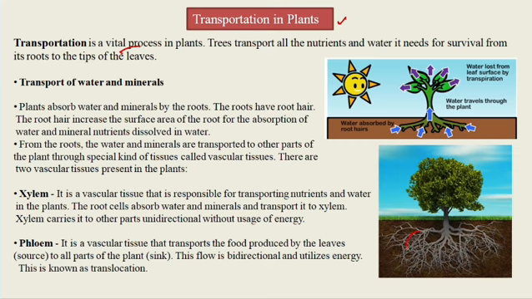Here you can see the roots have root hairs, and the root hairs increase the surface area of the root for the absorption of water and minerals, nutrients dissolved in water. As we know, the more the surface area, the more the absorption. In this way, the root hairs increase the surface area and increase the absorption of water and minerals, because in general, as surface area increases, absorption also increases.